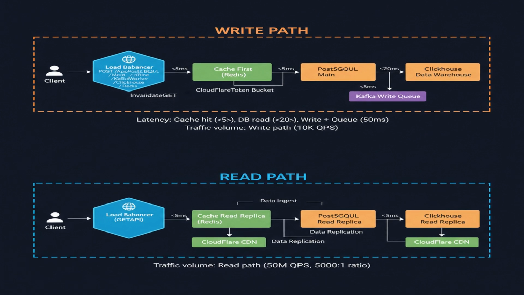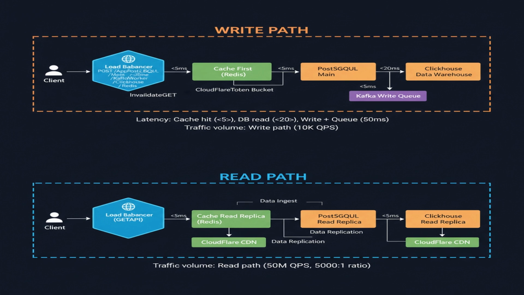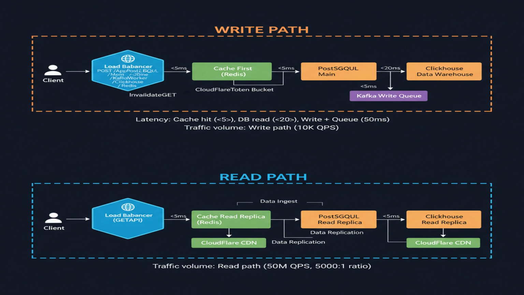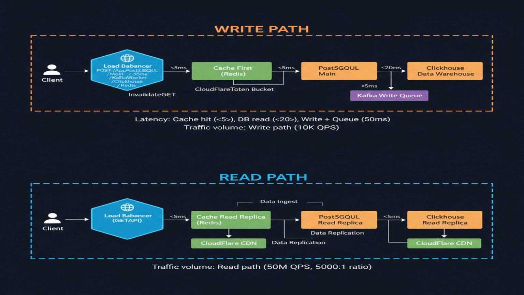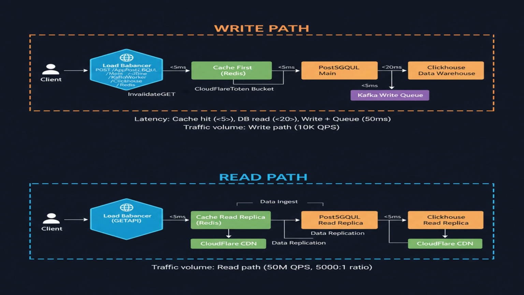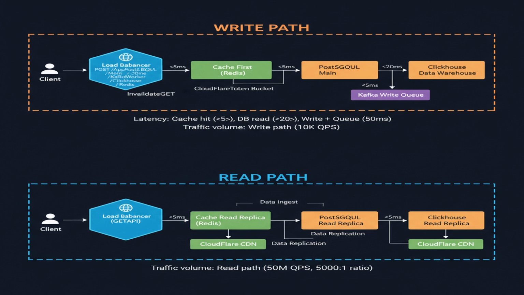For writes, clients upload media to a load balancer, which forwards requests to the API gateway. The API gateway authenticates the user and routes requests to the app servers. Media files are stored in object storage like AWS S3. For reads, clients request their feed via the API gateway, which first checks the cache. Cache hits return immediately. Cache misses query the read replicas.